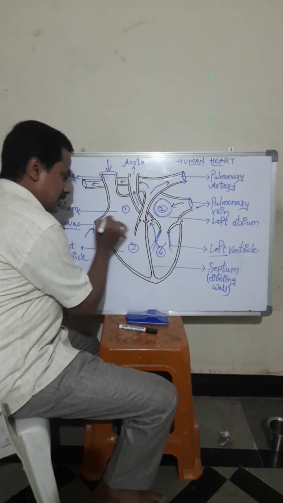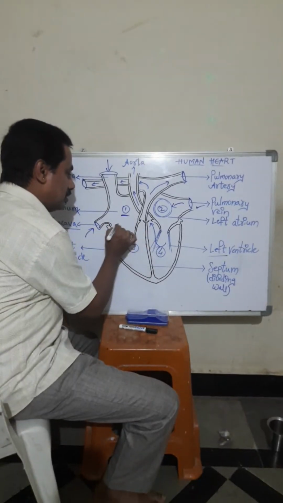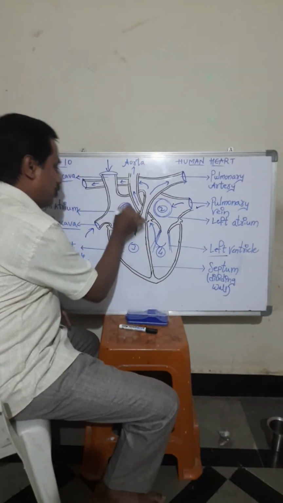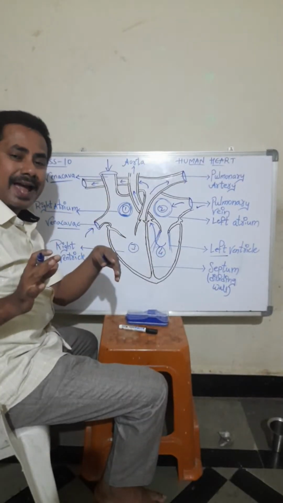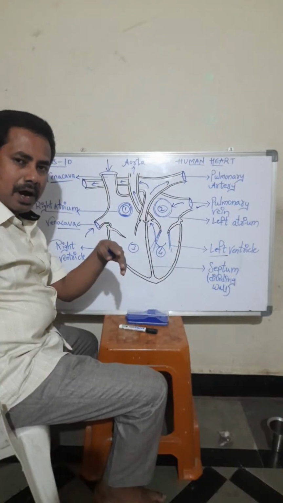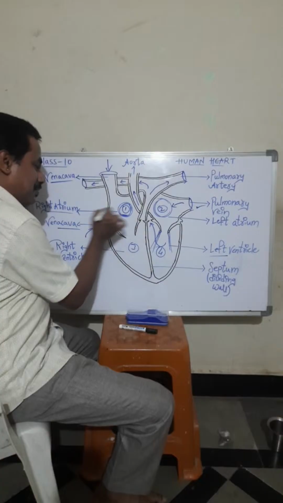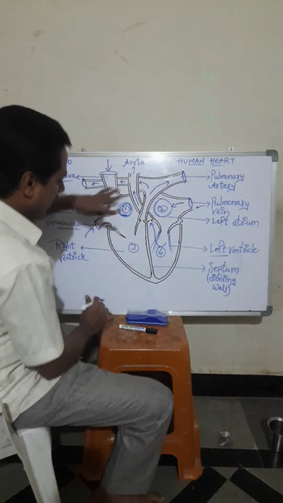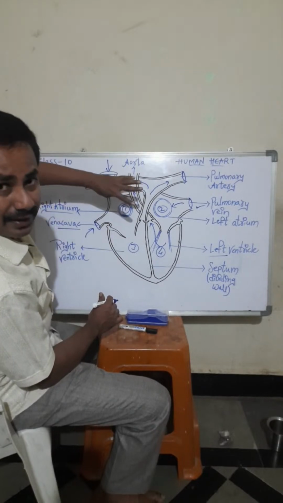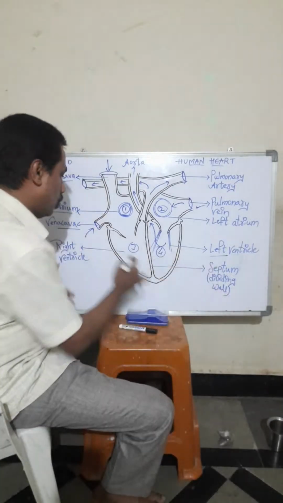The deoxygenated blood, exactly where does it come? It comes to this chamber. I have already mentioned this chamber here. The heart is facing towards you. Upper chambers are called atrium. Right part, right atrium. Very simple, very easy. The right atrium receives deoxygenated blood. When this right atrium contracts, the tricuspid valves will open.